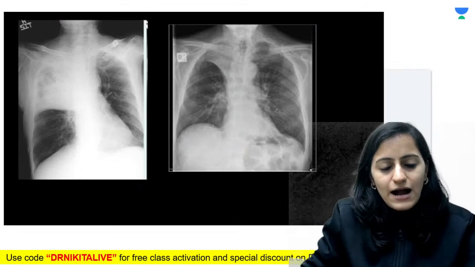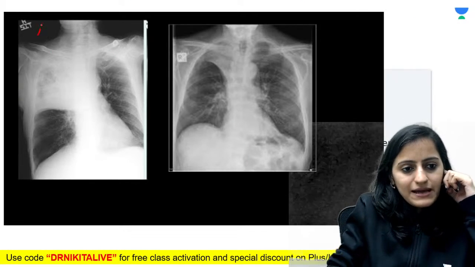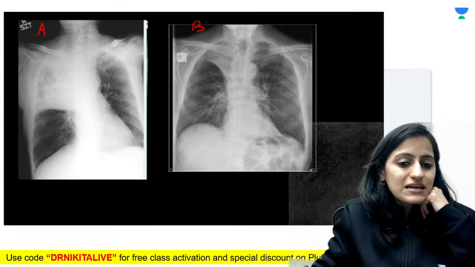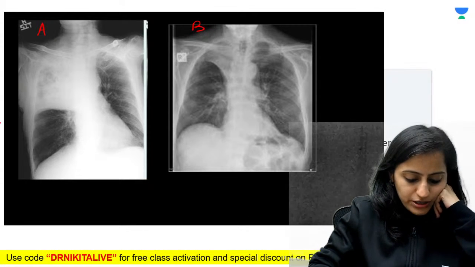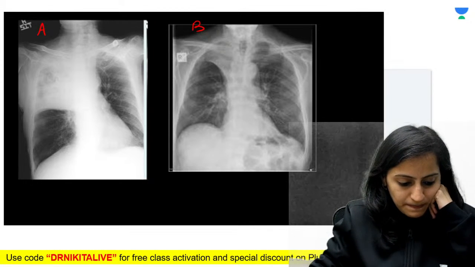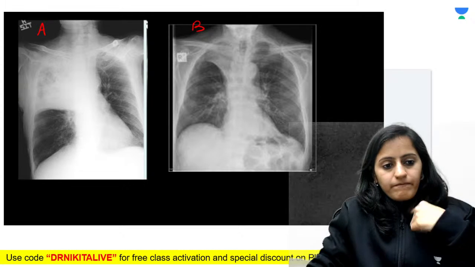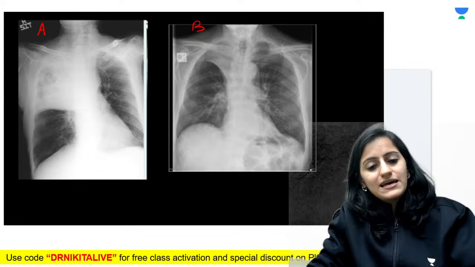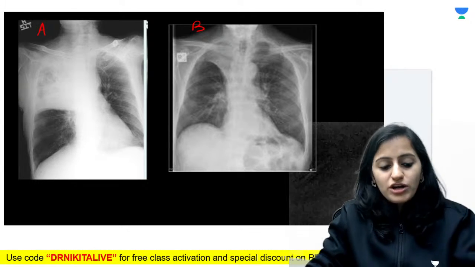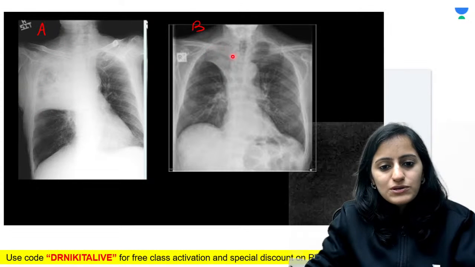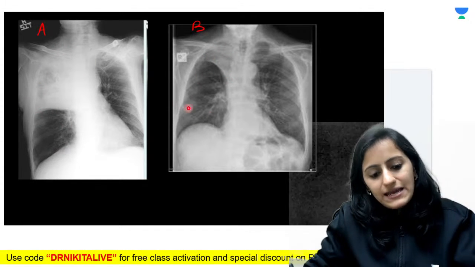Okay. Now look at image A and image B. What do you think is image A showing? This is very, very important for the FMGE exam or any exam. What do you think is the diagnosis in image A and what do you think is the diagnosis in image B? This is not a whiteout hemithorax for sure, only this part is whiteout, not the entire hemithorax.